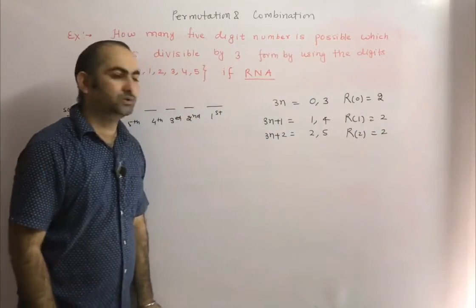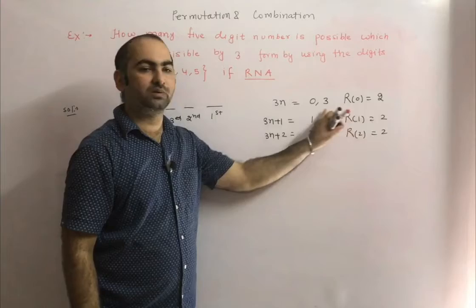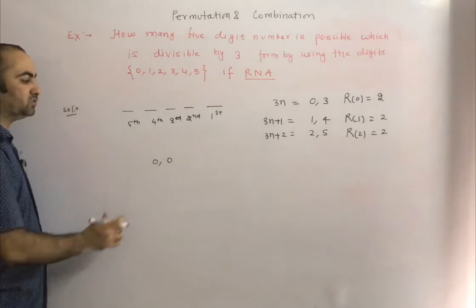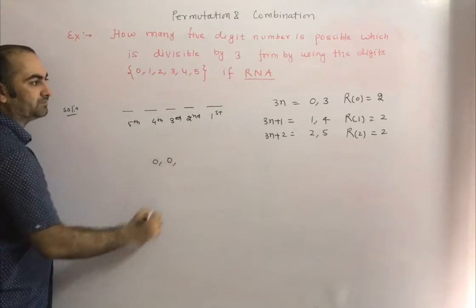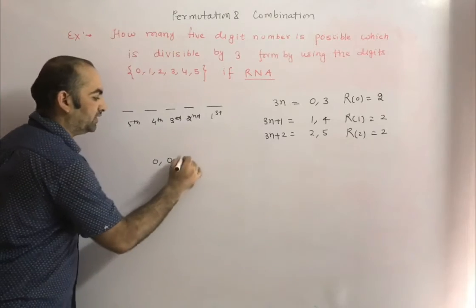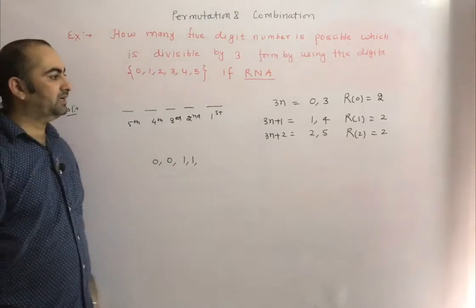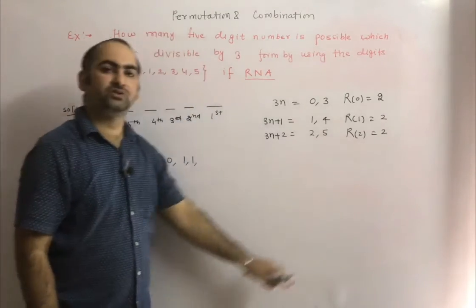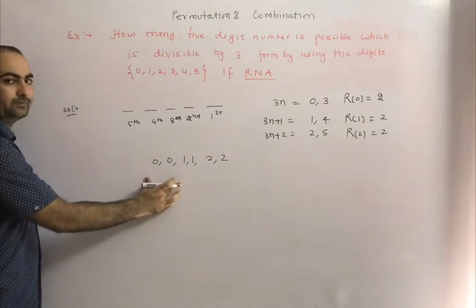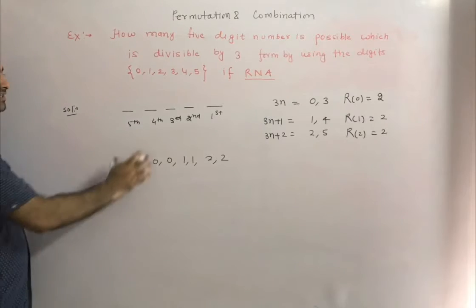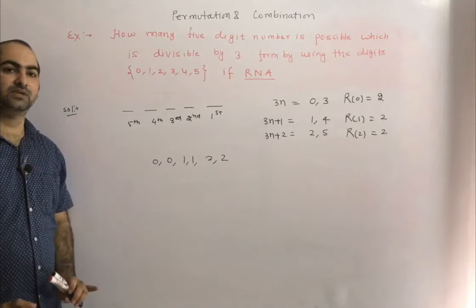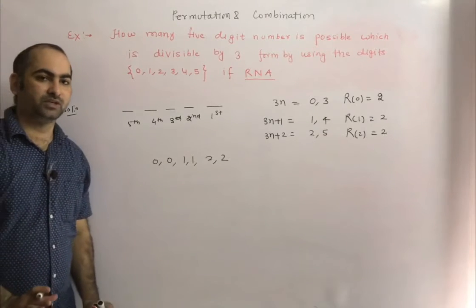Remainder 0 is given by 2 numbers, so we have to use remainder 0 two times. Similarly, remainder 1 is given by 2 numbers, so we use remainder 1 two times, and remainder 2 is given by 2 numbers, so we use remainder 2 two times. So we got 6 remainders. Now we want a 5-digit number, so out of 6 remainders you have to take 5 remainders in such a way that the sum is divisible by 3.